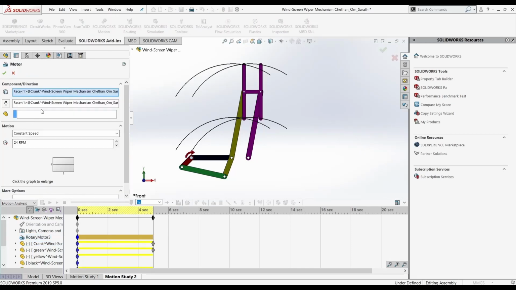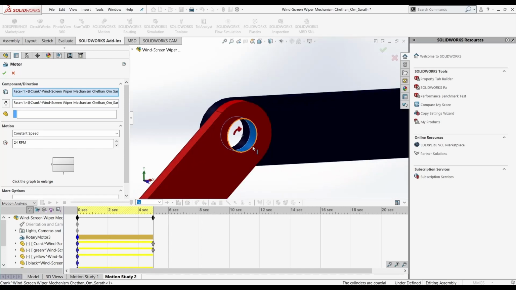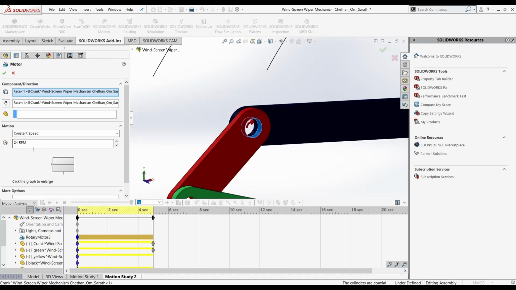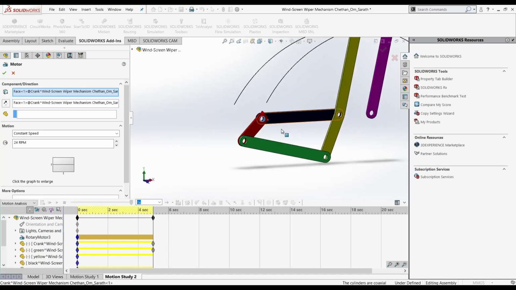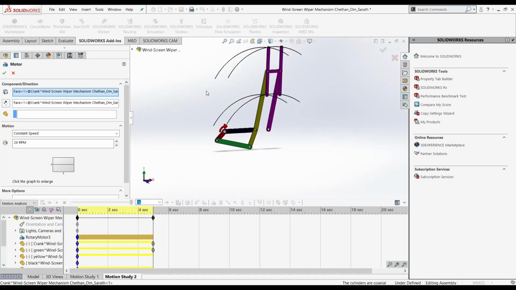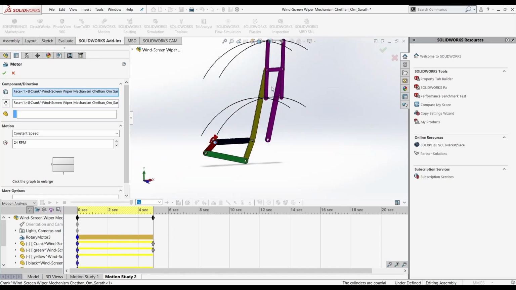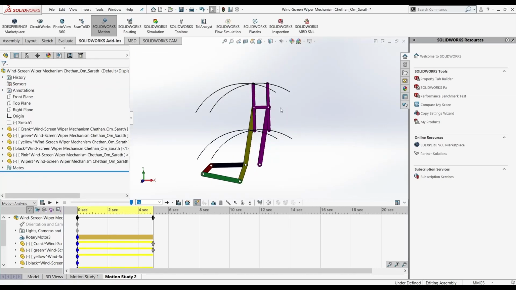We added the motor on the inner surface of the crank linkage with 24 rotations per minute, which would ensure 2 revolutions per 5 seconds. We also applied a motion plot to find the trace of the wiper ends, which you can see as black lines over here.